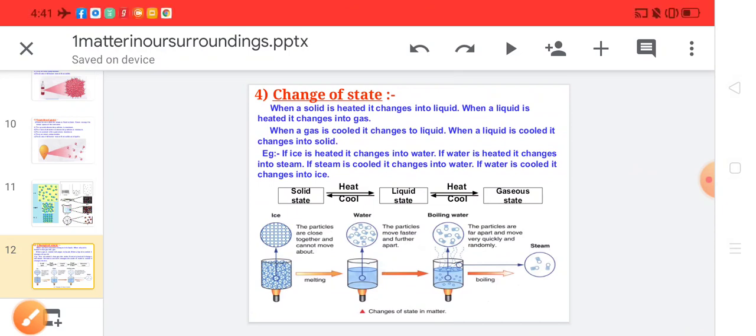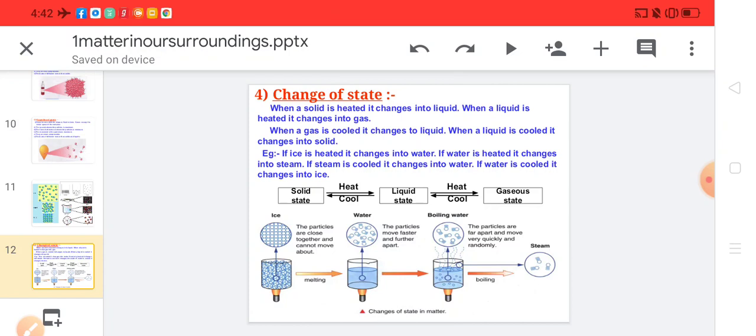Now, change of state. When solid is heated, it changes into liquid. And when liquid is heated, it changes into gas. Normally this happens. We know that when ice melts, it converts into water. And when water is heated, it changes into vapor state. When gas is cooled, it changes to liquid. So when we condense the vapors, it changes to the liquid form. And when liquid is cooled down, that means when we put water in the freezer, it changes into solid, that is ice.